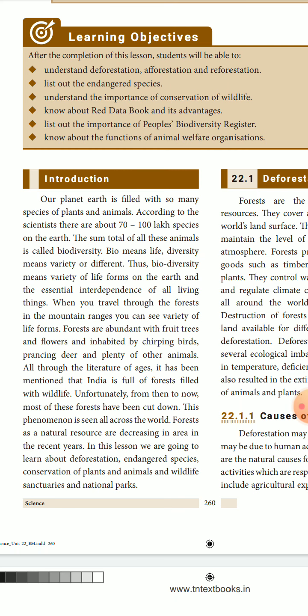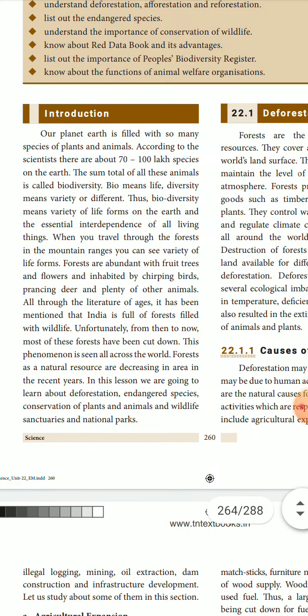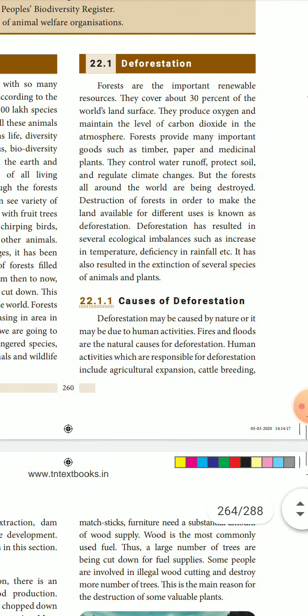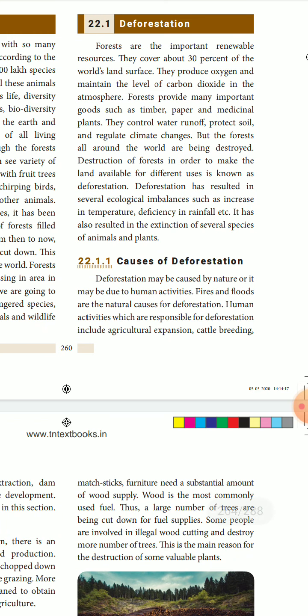And forest is the place where we have different types of biodiversity. Forests have different fruits, trees, plants, animals, everything we find in the forest. So it is a vast biodiversity, and an appropriate example for biodiversity is the forest. To safeguard these plants and animals in the forest, we should not do deforestation.